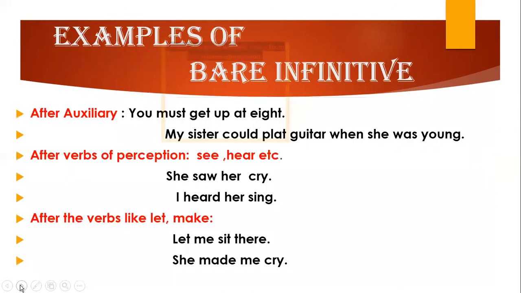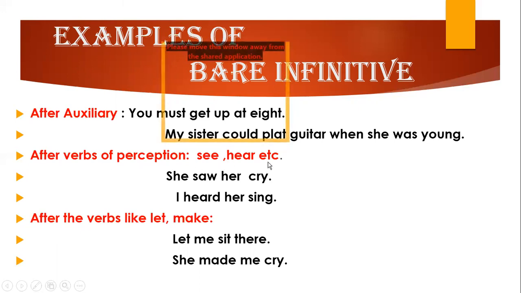Now let us have a look at the examples. After auxiliary verb, how do we use bare infinitive? You must get up at 8. So here we did not use to get up. We used get up, right? My sister could play guitar when she was young. So here could is modal auxiliary and we have used play here. Sorry, this is written wrong. It will be play. So it is the bare infinitive.